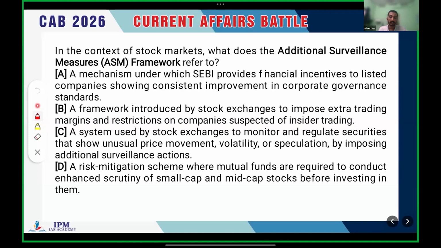That's correct. Let's see. This mechanism under SEBI provides financial incentives. The person who knows the basics of additional surveillance measures knows that it's not any kind of financial incentive. It's a surveillance measure. Clear. The name itself suggests that it's a surveillance measure.